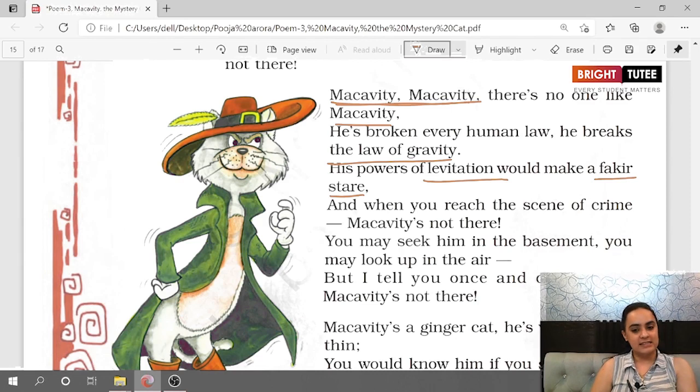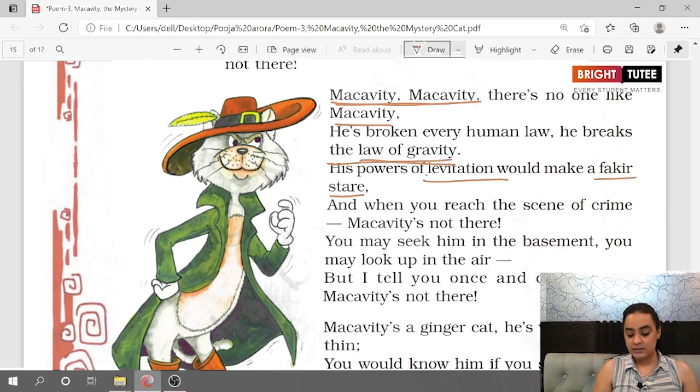Not only is this cat so capable of breaking the laws which are made by human beings, but also the law of gravity. Now, what is the law of gravity? That anything which is at some height is going to fall down. This is what the law of gravity states. But Macavity has actually broken this law as well.